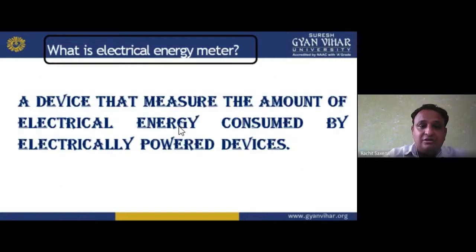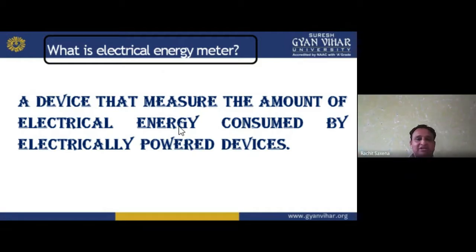Now moving forward, what is an electrical energy meter? A device that measures the amount of electrical energy consumed by an electrically powered device. First, the power is there, but power over how much time I consume it is basically converted to energy. Based on time, we can say P into T. Energy is how much power we consume in the specified or given time. So what is an electrical energy meter?